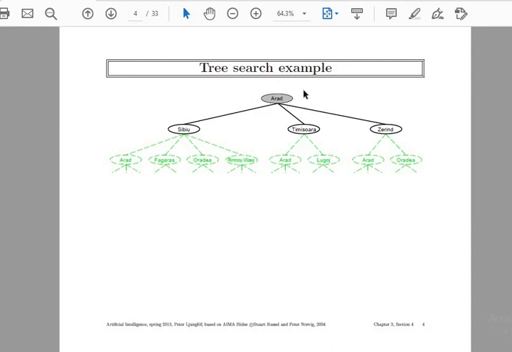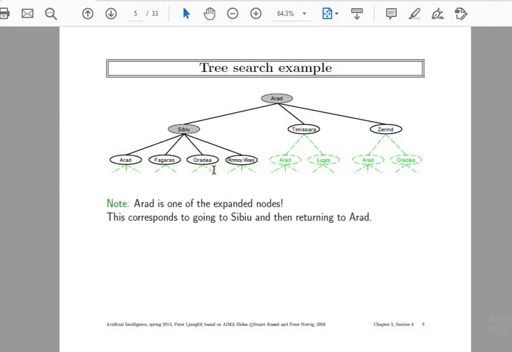This is the initial state, or start state, for our algorithm, and the last state is where we will be reaching. Arad is one of the expanded nodes, corresponding to Sibiu and returning to Arad. Now when we reach this place, this is the parent node and these are the child nodes. So this way it is expanded as many times as possible along the paths given on the route map. Also, when we reach, say, the last stop where we are supposed to arrive, this is the final node for our search.